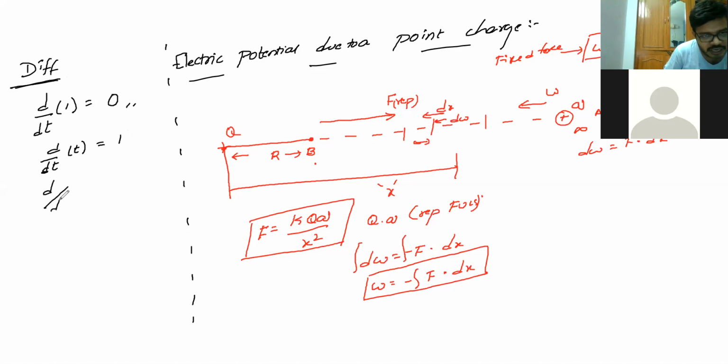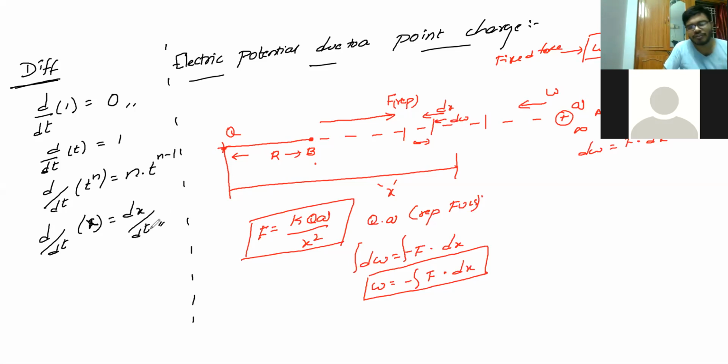Next one is differentiation of any power term, that is t power n. The formula is n into t power n minus 1. Differentiation with respect to any variable, like x, which is your variable and not a constant, the relation will be dx by dt. So again, you have to differentiate it. These are your few basic formulas for differentiation.